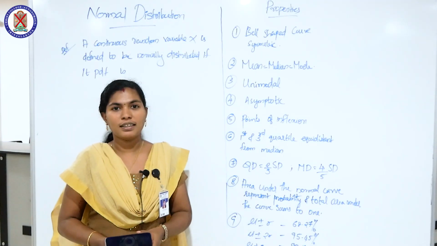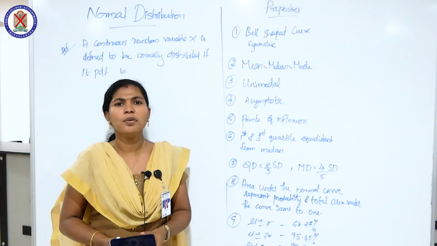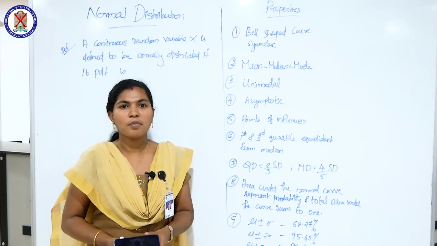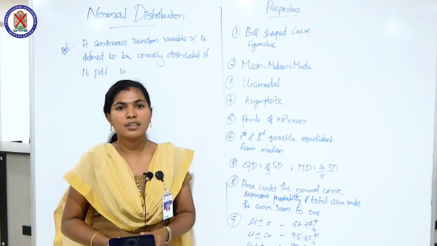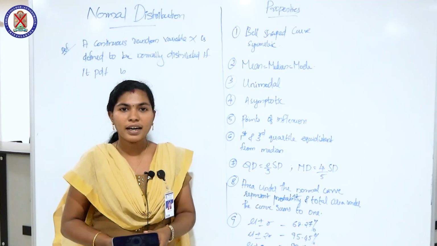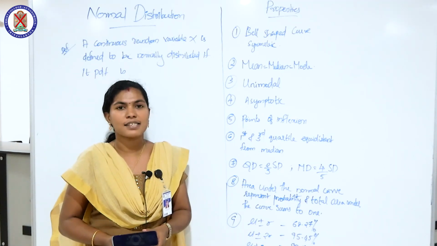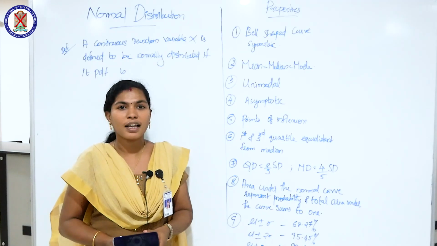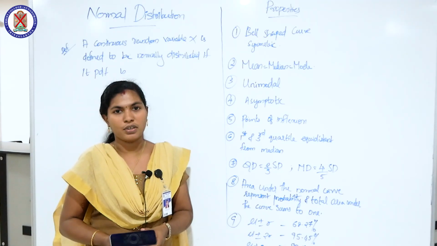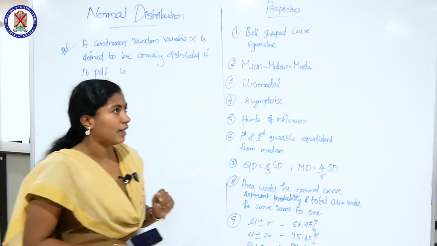Today we are going to learn normal distribution. So what do you mean by normal distribution? Normal distribution is a continuous probability distribution and it has wide applications in statistics as well as psychology. Most of the IQ scores are normally distributed. Moving on to its definition, let's see.